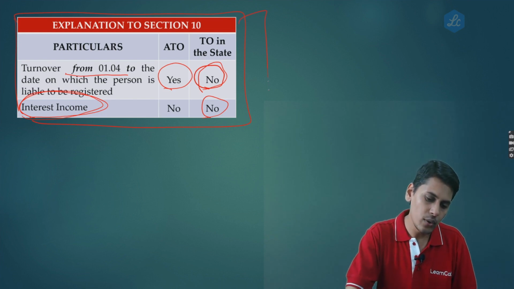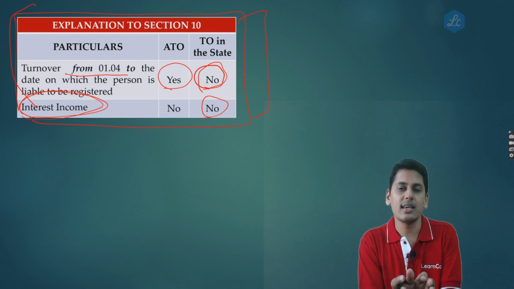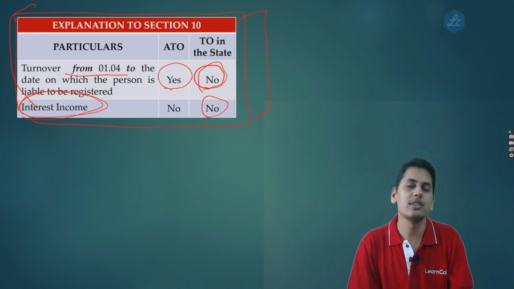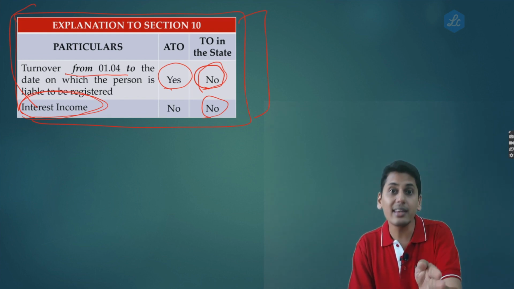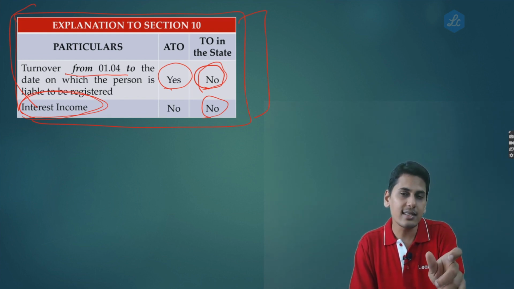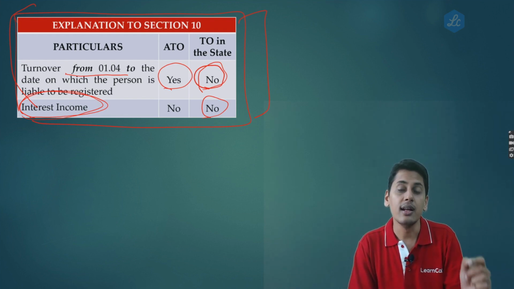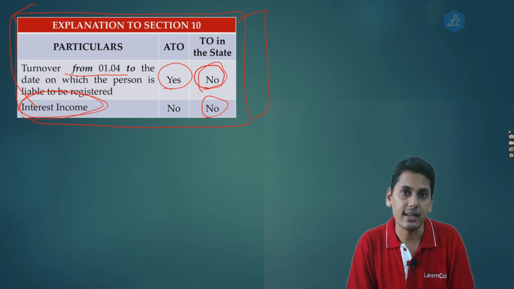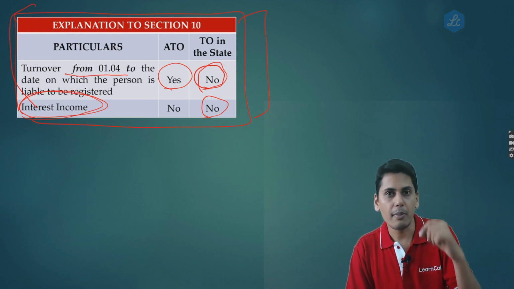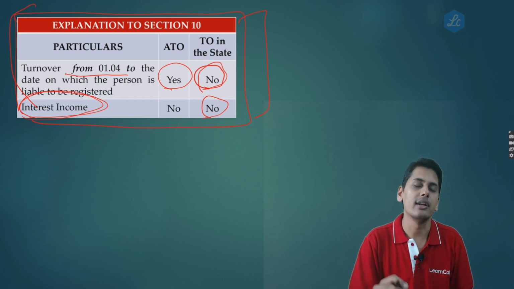So these were two explanations which were inserted to section 10. The position remains the same as it was in the order which was issued under section 172. There's no new provision, with further clarity being added that interest income is not going to form a part of turnover inside the state. So therefore, be it a manufacturer or a trader, he need not pay taxes on interest income.